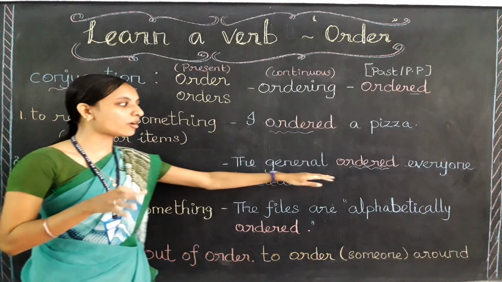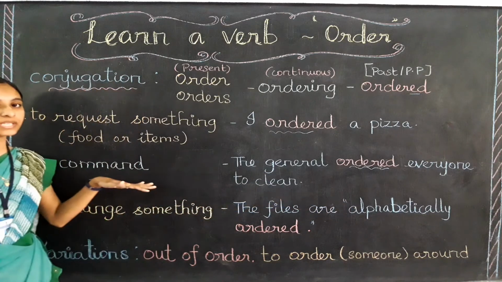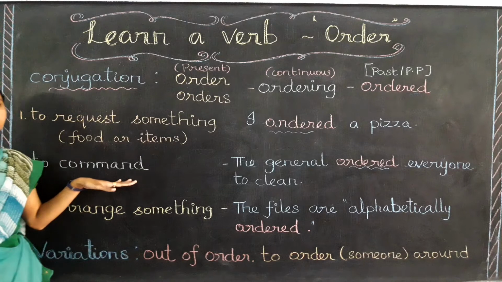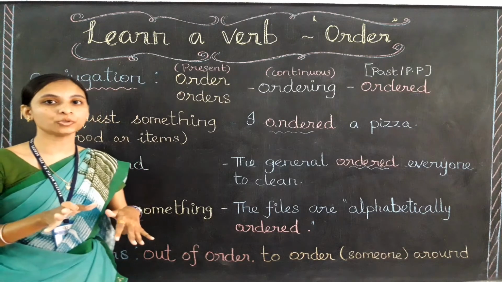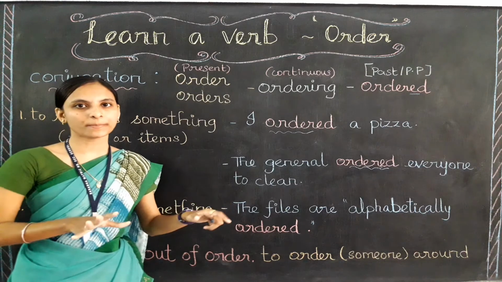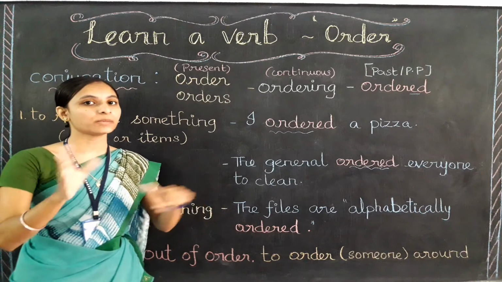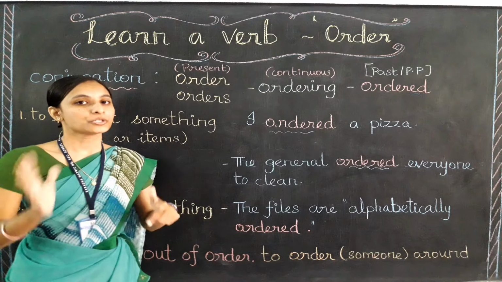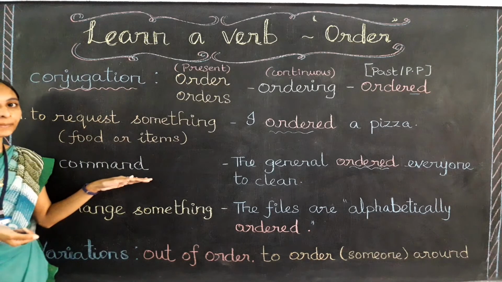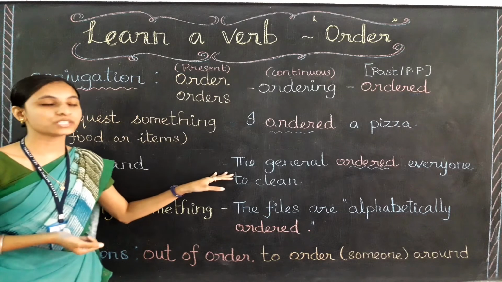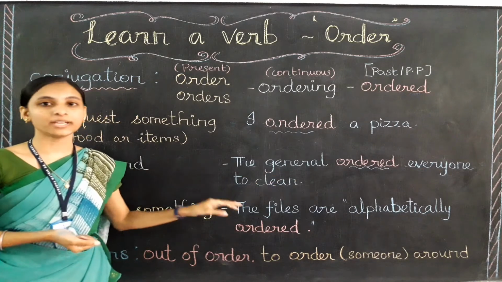Okay, so when someone orders, in the sense of saying, it means to command. Okay, if they give you a command, what is a command? You definitely need to do that thing, right? We must definitely do it. If we don't do it, it will definitely become a problem for us. So here the verb order also gives the meaning of commanding. The example is: The general ordered everyone to clean.